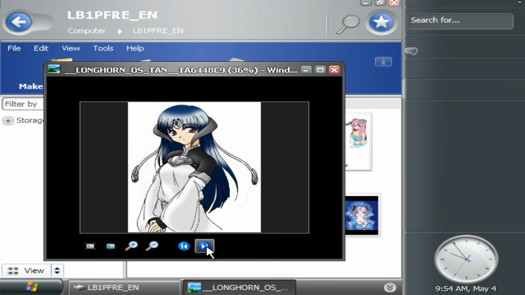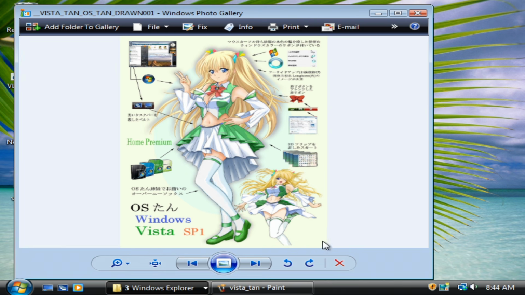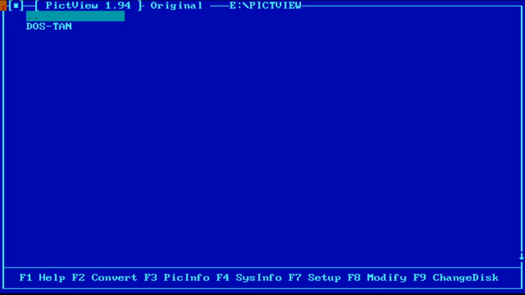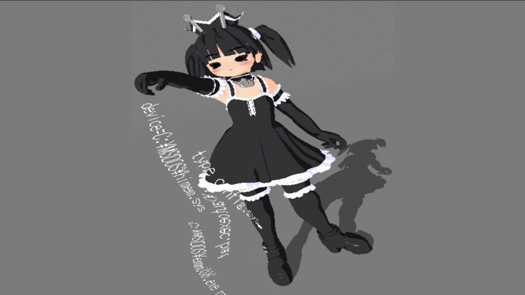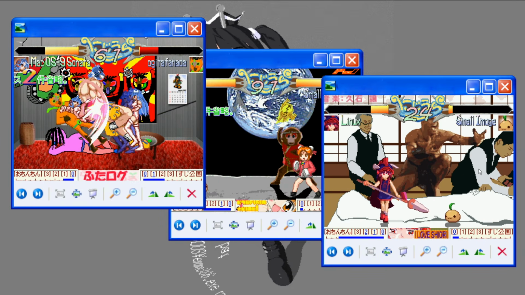Most of the designs before were animal based as Vista's code name was Longhorn, but the two most popular designs were these two, one being more similar to XP Tan and the other one being different with white hair and darker skin. Other operating systems would get designs too, such as MS-DOS Tan, Windows 97 Tan, Mac OS 9 Tan, and Linux Tan. These were minor but still appeared in art and webcomics.